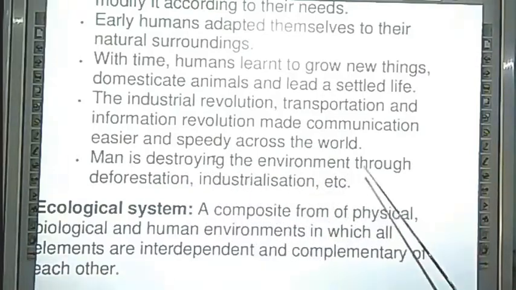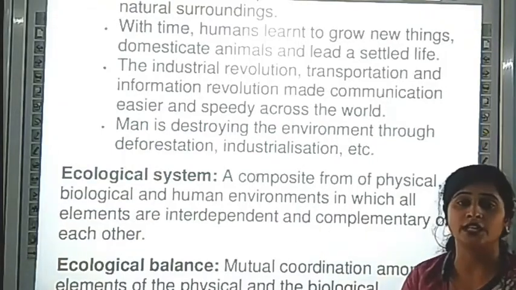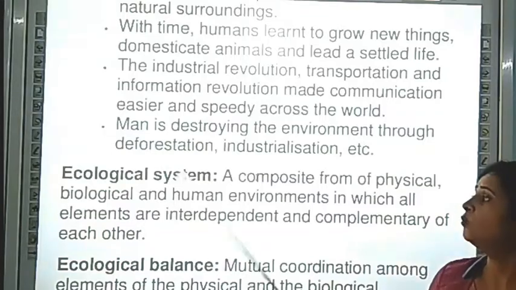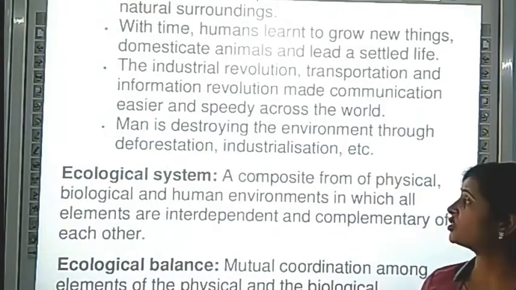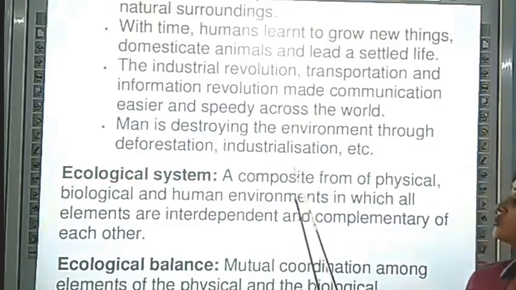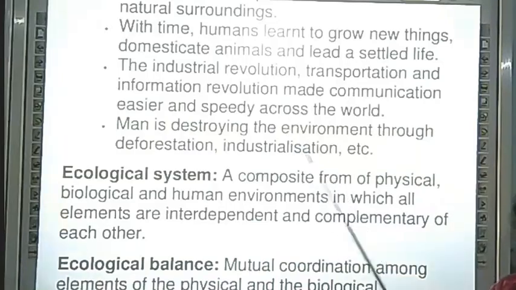Man is destroying the environment through deforestation, industrialization, etc. We are modifying nature, but sometimes we also make mistakes. We do deforestation. We are the cause of industrial pollution. So we do these kinds of things to nature as well.